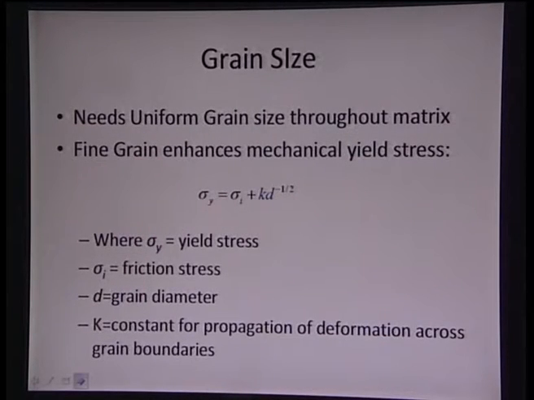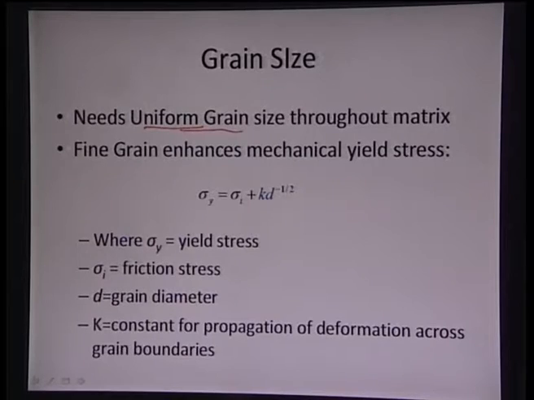And as the grains get refined, the grains also need to be very uniform, because only when the grains are more uniform can the properties be uniform throughout the matrix. So, we have to avoid secondary inclusions or any carbides which can form in the matrix. We need to have a uniform grain size as well, and the fine grains will enhance the mechanical yield stress. This is given by an equation, sigma y is equal to sigma i, plus a term with an inverse relationship with the grain size.